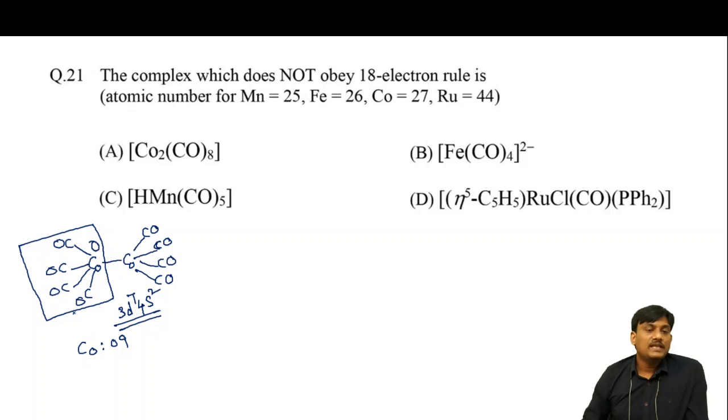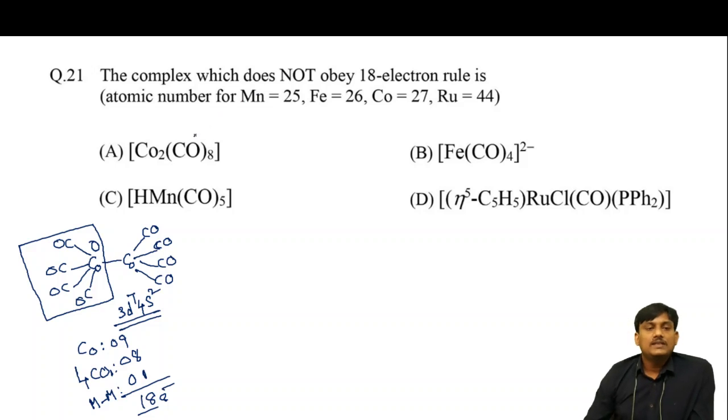From ligands, how many electrons? You have 4 CO ligands, so you will get 4 into 2, 8 electrons. And here there is a metal-metal bond. From one metal-metal bond, you will get 1 electron. Finally, you will get 18 electrons. So, in this complex, each cobalt attains 18 electrons after formation of the complex. So, this one obeys the 18 electron rule.